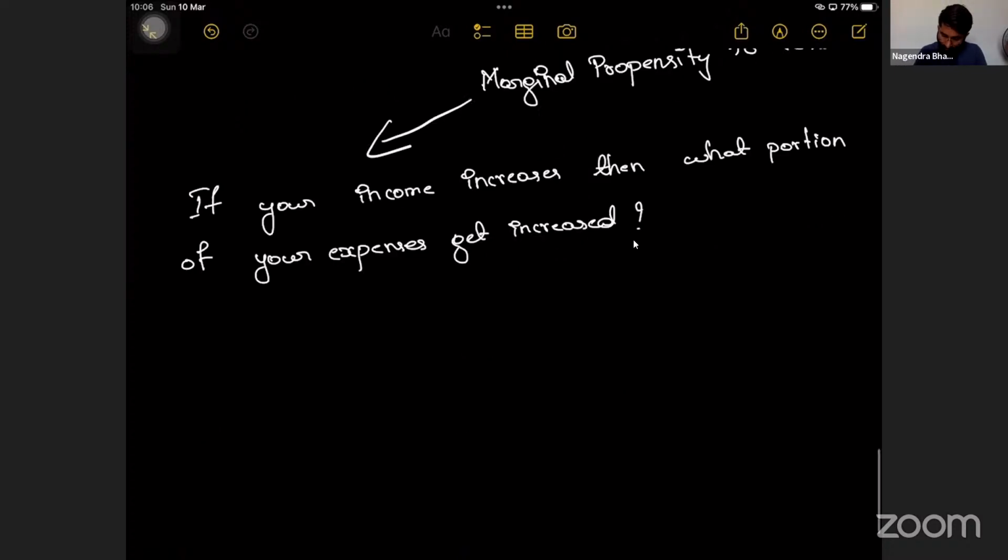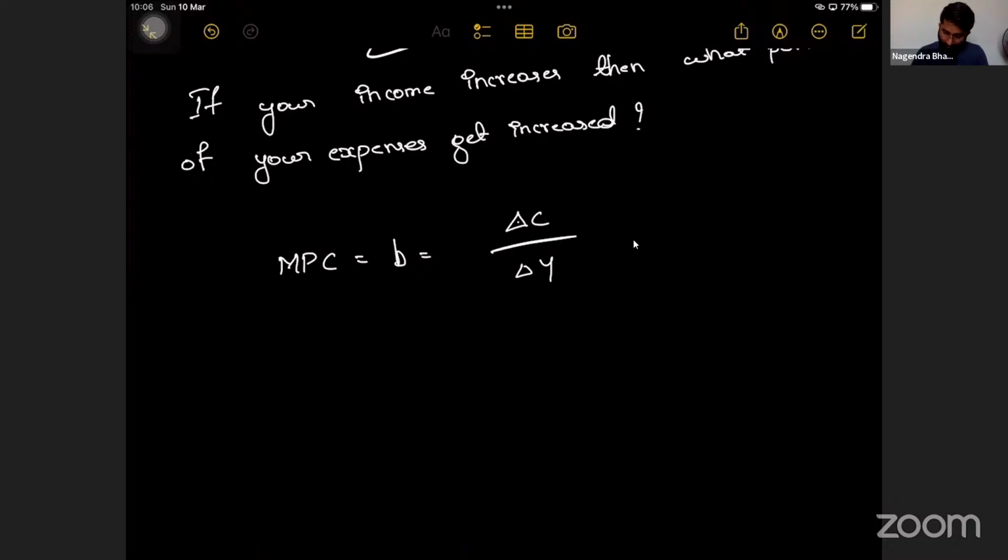Sir, how to calculate that? MPC is equal to, or B is equal to, delta C divided by delta Y. Change in consumption divided by change in income. That is marginal propensity to consume. Example, if marginal propensity to consume, if you got it as 0.72, if you got this as 0.72, then what is the meaning?